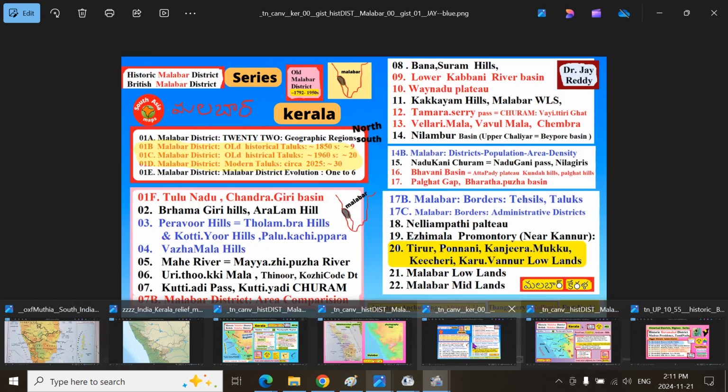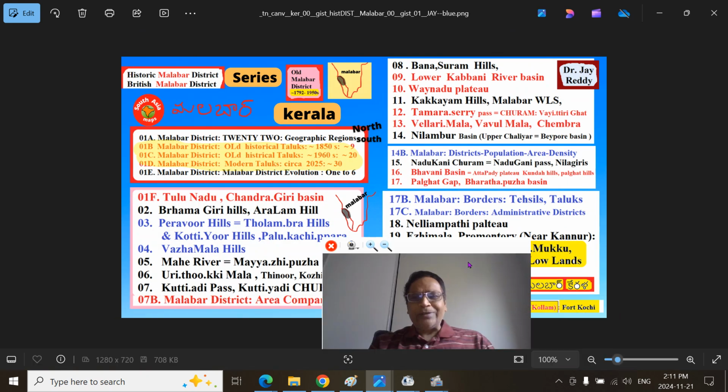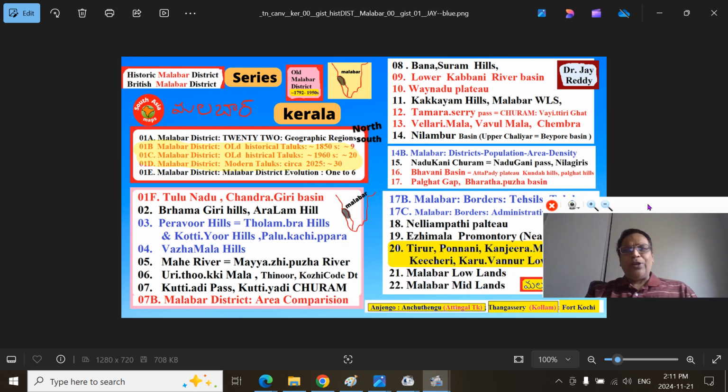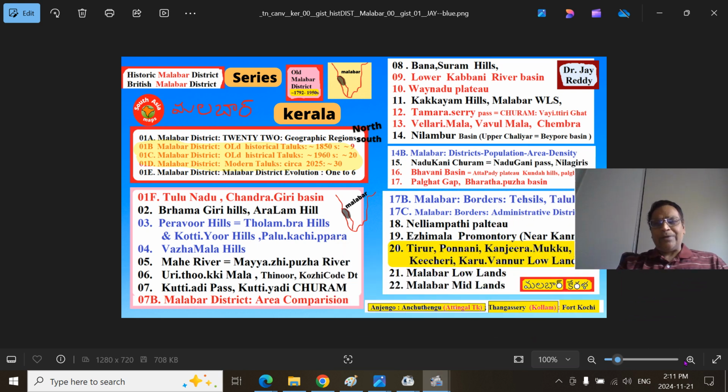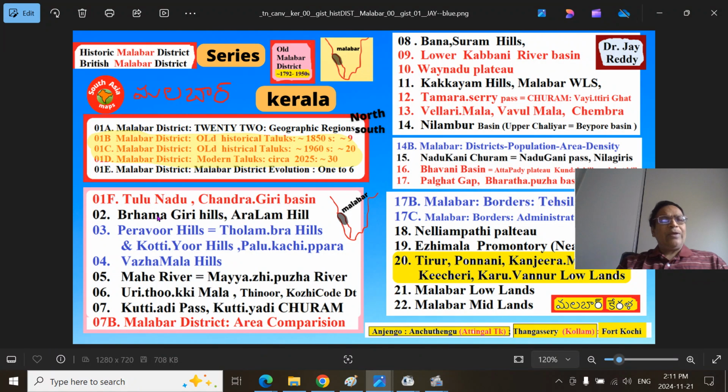This is our British Malabar District series, and we are in part 3, Peravoor Hills, also called Tolambra Hills. These are named based upon the prominent urban center in this region of the Malabar district, and Kottiyoor Hills and Palukachipara Hills. These are the Aralam Hills, this region we are talking about.